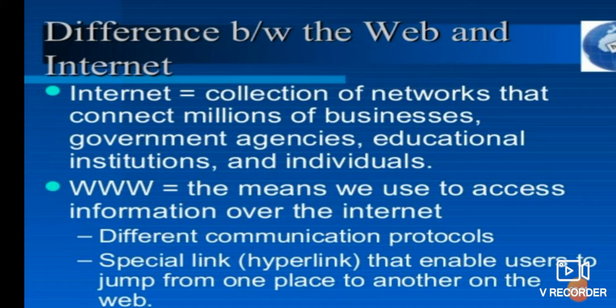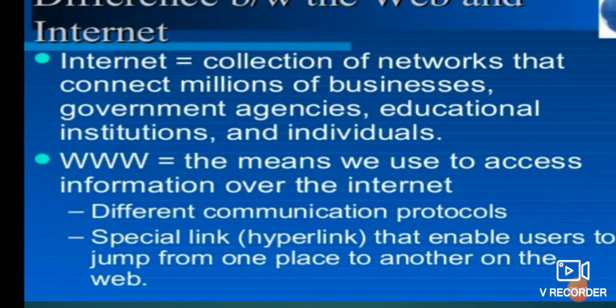And then we often confuse the web and the internet. You might have heard about www, the web. So what is the difference between the web and the internet? The internet is a collection of networks that connect millions of businesses, government agencies, educational institutions and individuals. Lots of websites are available from government agencies and education institutions. Every education institution has its own website.